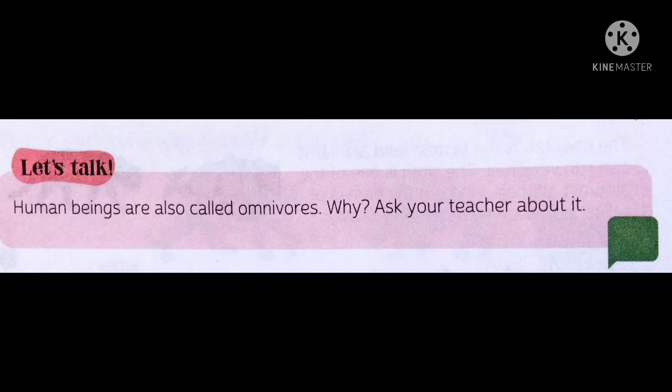Now let's talk. Human beings are also called omnivores. Why? Ask your teacher about it. So children, why do human beings come under the category of omnivores? Because you can find human beings eating both plants and animals. We eat plants, also parts of plants like roots, vegetables, fruits, everything. And even some people eat some other animals also, like many people eat fish or other animals. So that is why human beings come under the category of omnivores.